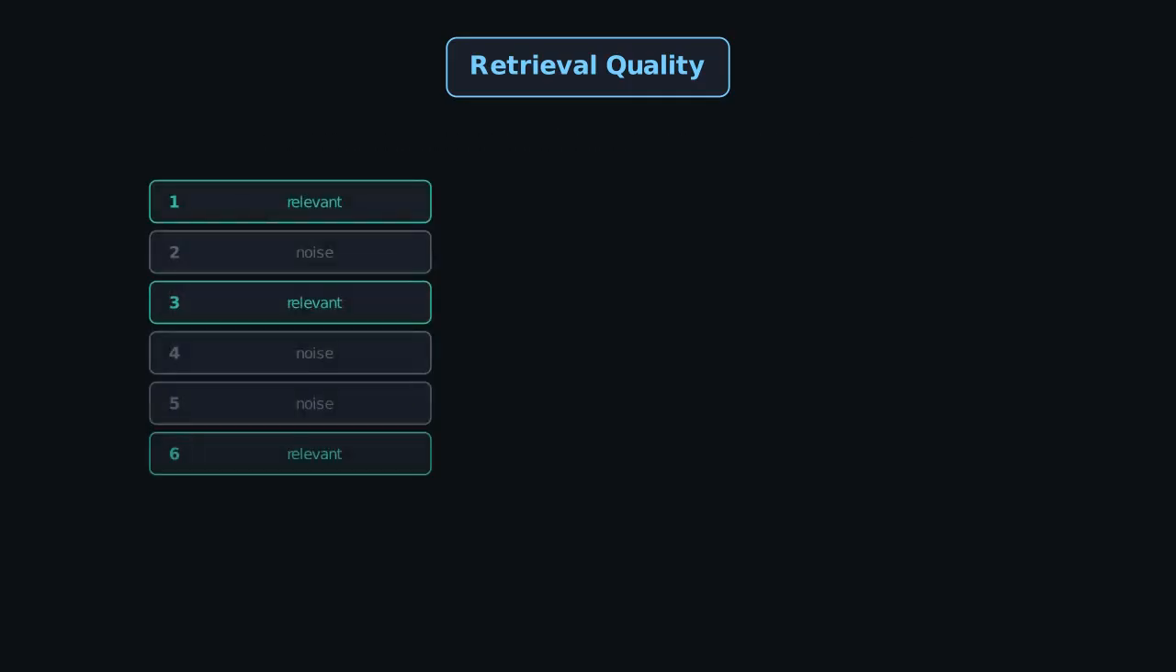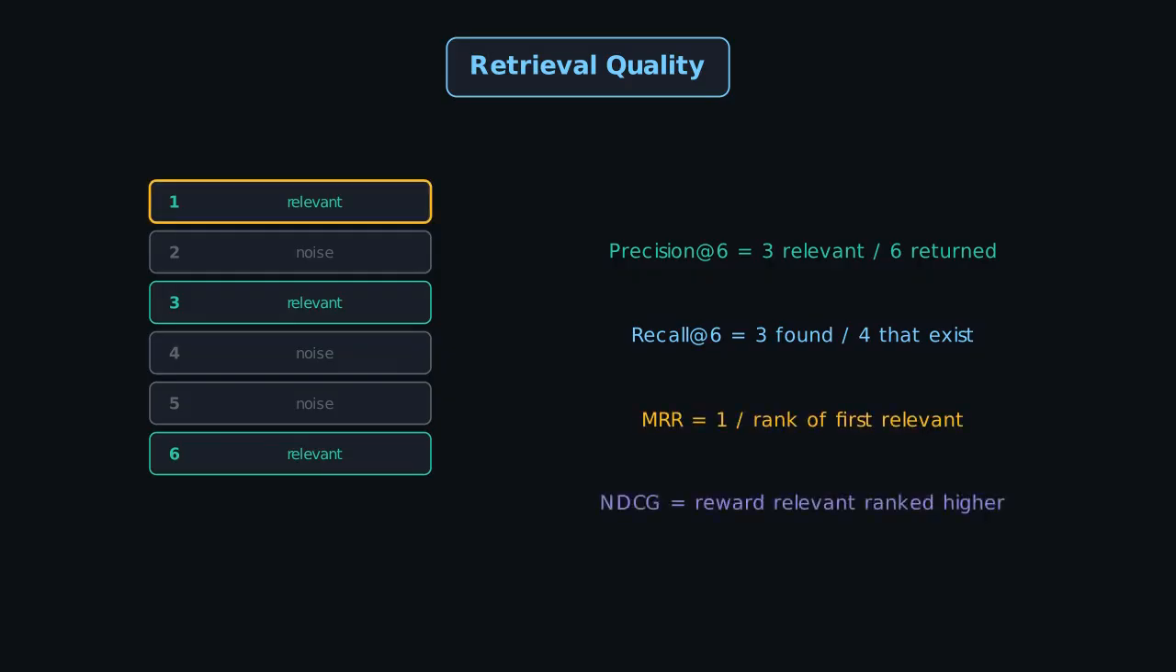The classic metrics come from information retrieval. Precision at K. Of the chunks returned, how many are relevant? Recall at K. Of all relevant chunks, how many did we find? Position matters too. Mean reciprocal rank rewards the first relevant chunk being high. NDCG rewards ranking all relevant ones above the noise.